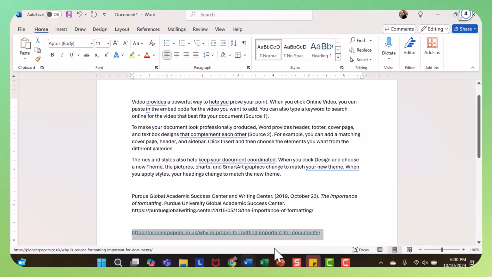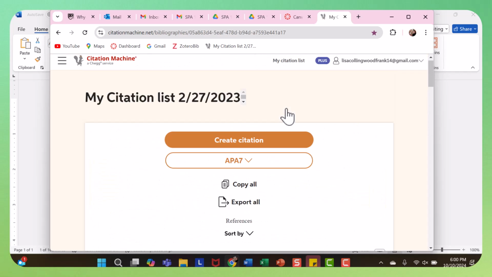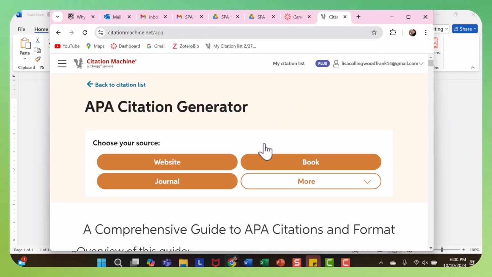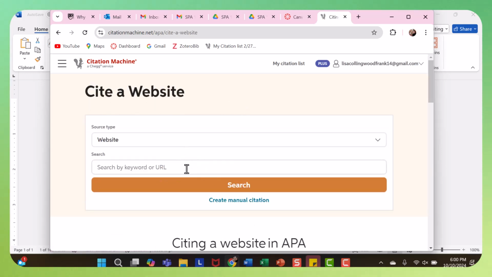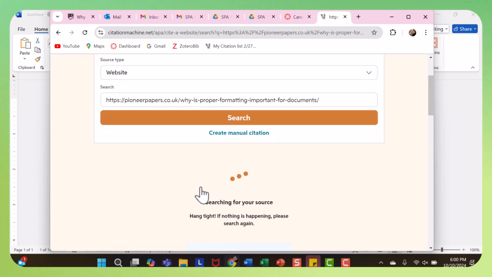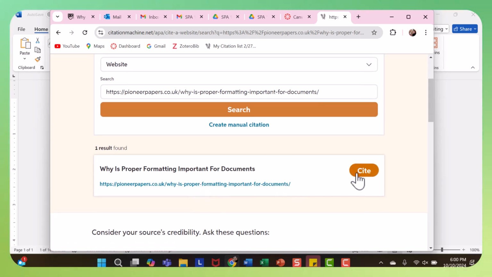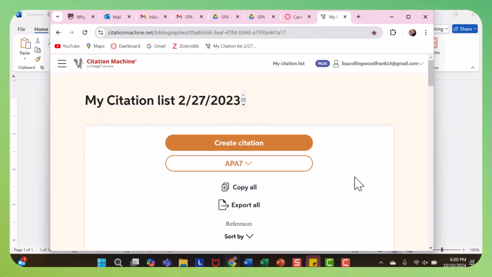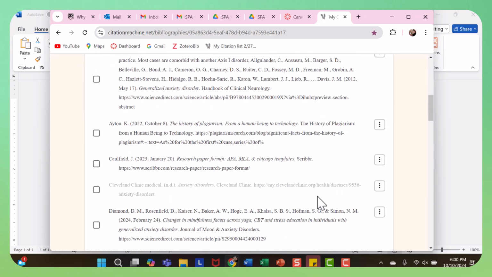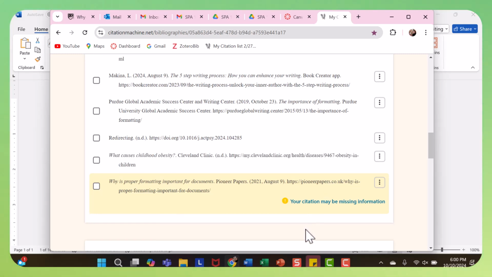I'm going to copy. I'm going to go back to Citation Machine and create another citation from a website. I'm going to paste it, click search. This is in fact the one I used, so I'm going to click to cite. And the one you used, or the one it most recently looked up for you or created for you, will always be in yellow.